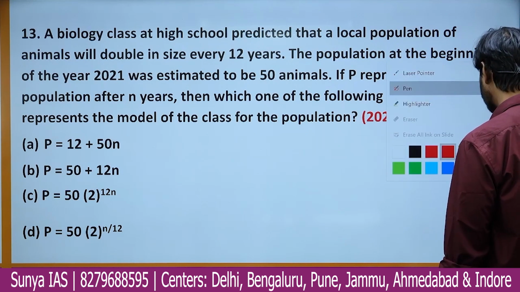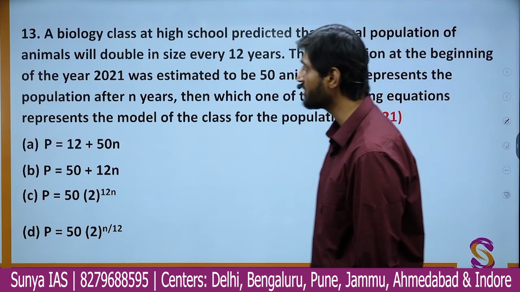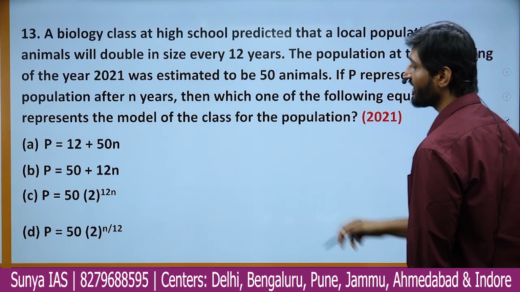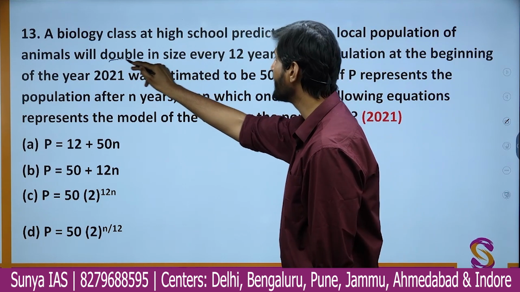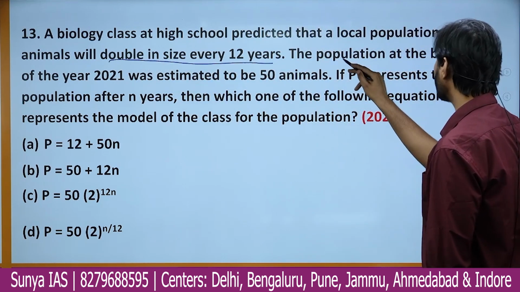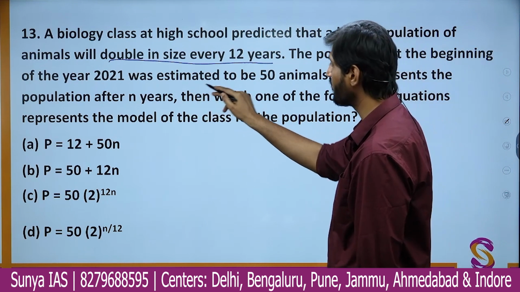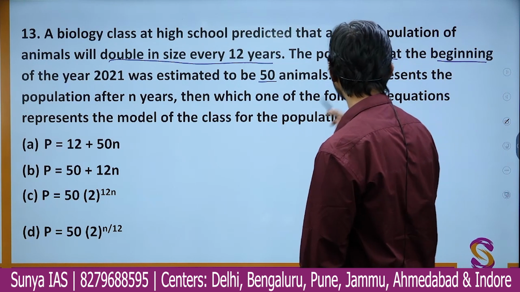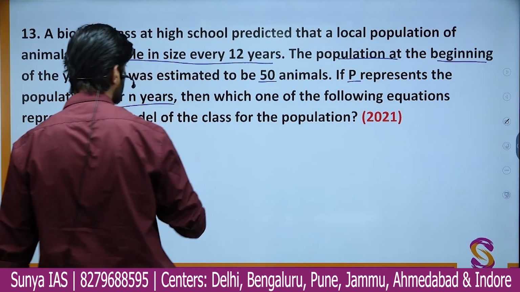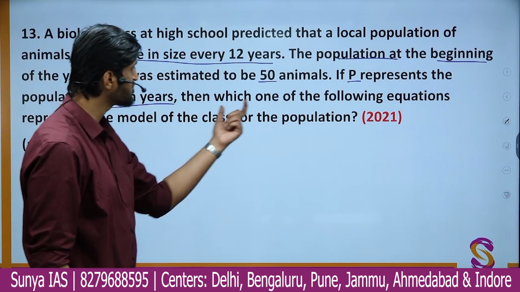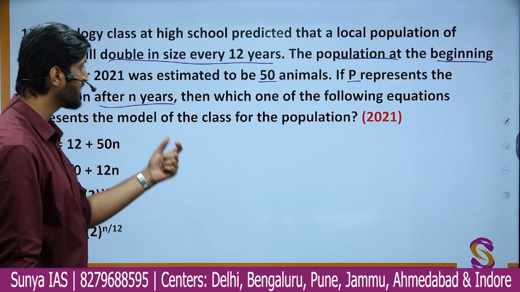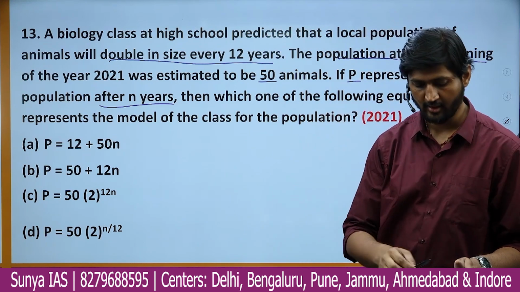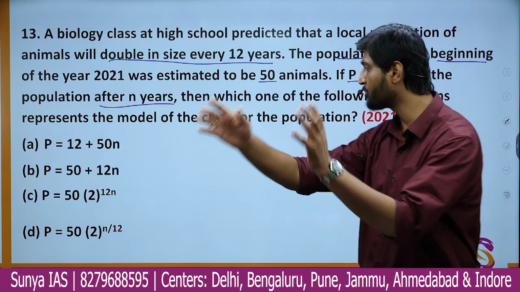This question is slightly bit different. The question says, a biology class at a high school predicted that the local population of the animals will double in size every 12 years. The population in the beginning of the year 2021 was estimated to be 50, right, in the beginning. If P represents the population after n years, then which of the following equations represent the correct model for the prediction of population?